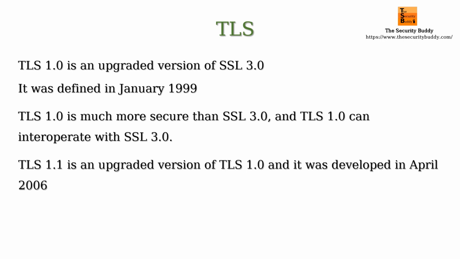TLS 1.1 was later developed in April 2006. It is an upgraded version of TLS 1.0. It adds protection against cipher block chaining attacks. And TLS 1.2 was released in August 2008. This version is more secure than TLS 1.0 and it removes the backward compatibility such that TLS 1.2 sessions do not fall back to SSL 2.0.